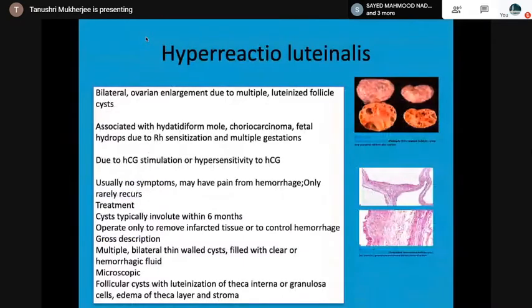Then hyperreactio luteinalis is a condition of bilateral ovarian enlargement due to multiple luteinized follicular cysts. These may be associated with human chorionic gonadotropin stimulation or hypersensitivity. Associated with hydatidiform mole, choriocarcinoma, fetal hydrops. Usually no symptoms. Cysts typically involute within 6 months; operate only to remove infarcted tissue or to control hemorrhage. Microscopically, follicular cysts with luteinization of theca interna or granulosa cells, edema of the theca layer and stroma.